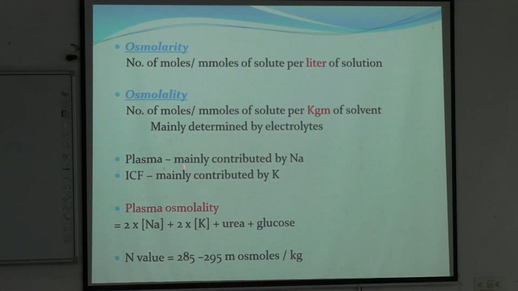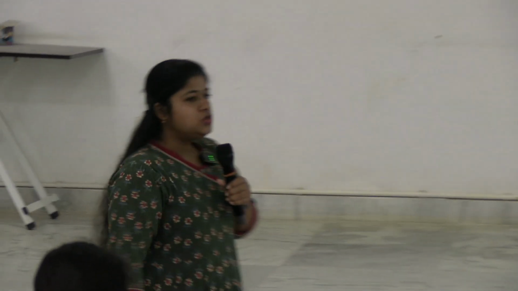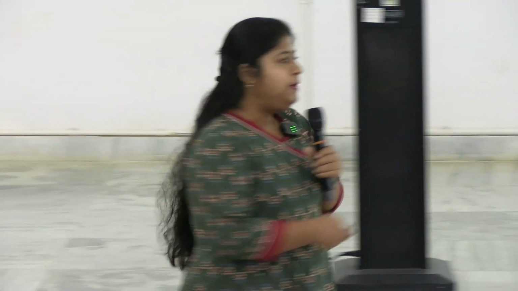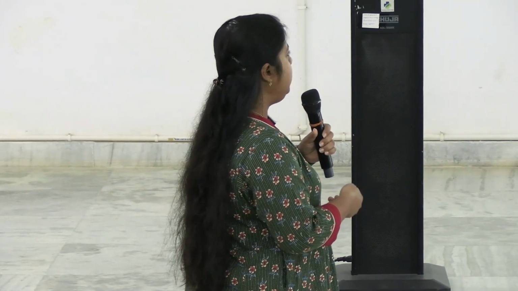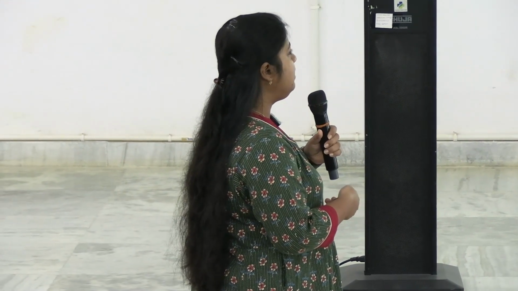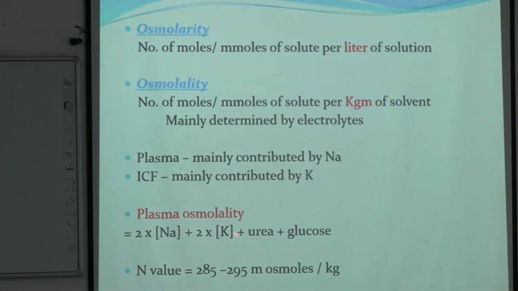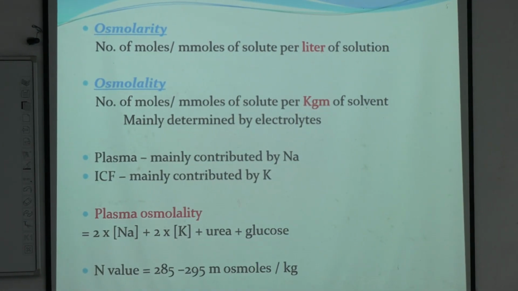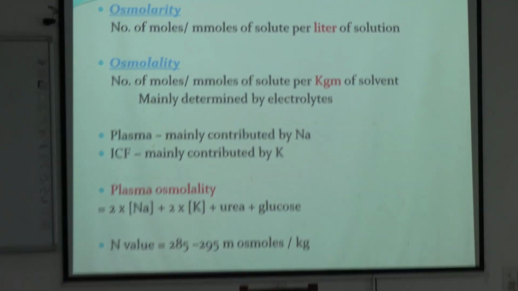So, in plasma, this osmolality is maintained mainly by sodium ion, whereas intracellular osmolality is maintained by potassium ions. Okay, and plasma osmolality can be estimated by this equation: 2 into sodium concentration, 2 into potassium concentration plus urea plus glucose concentration in milliosmoles.